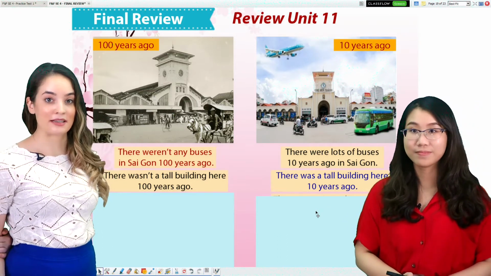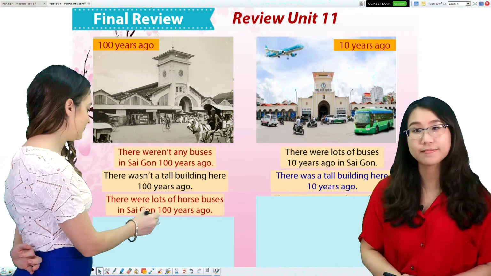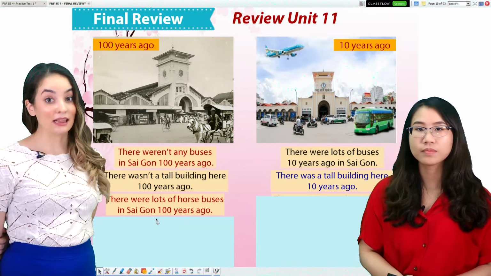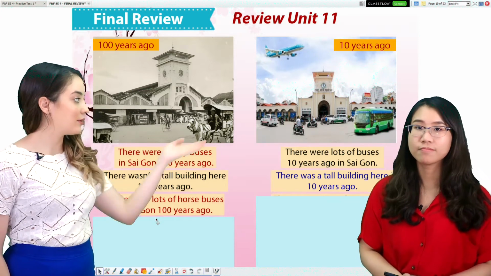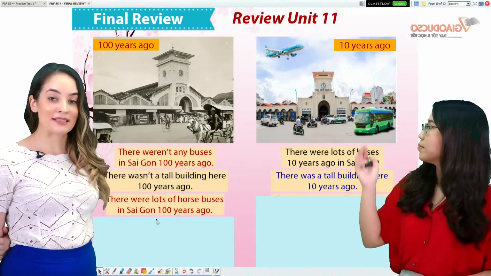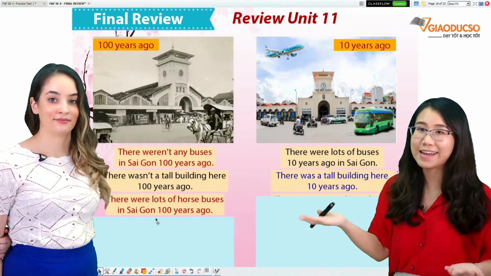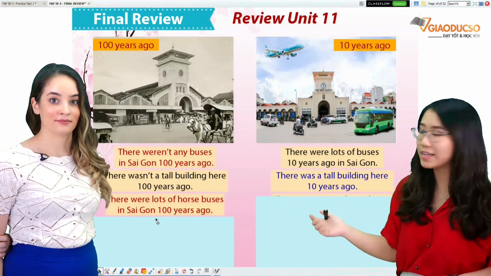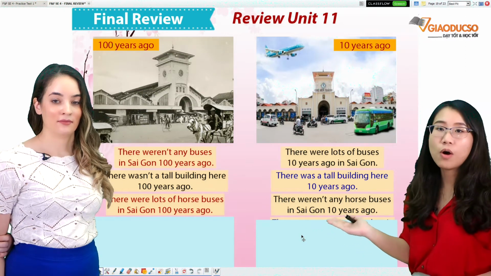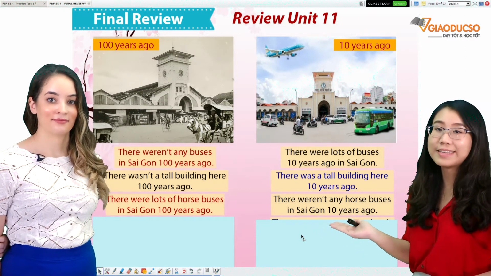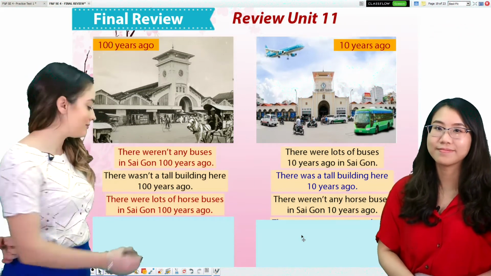Let's look for some more differences. There were lots of horse buses in Saigon 100 years ago. How about 10 years ago? But in this photo, you can't see any of the horse buses, right? So we have the sentence: There weren't any horse buses in Saigon 10 years ago. That's not all the differences.